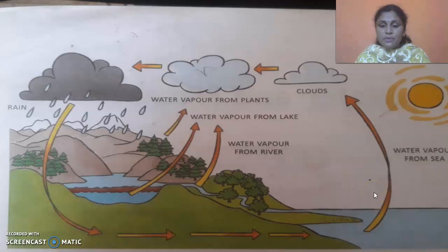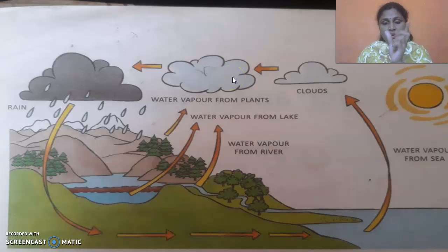See, in the previous slide, we looked at ice turning into water, and water when heated turning into water vapor. Water vapor when cooled again turns into water, isn't it? Even here you can find it in the same way. This happens in nature, right? Due to the sun's heat, water gets evaporated and forms water vapor. Water vapor mixes with the cool air and forms tiny droplets. These droplets combine together and form clouds.